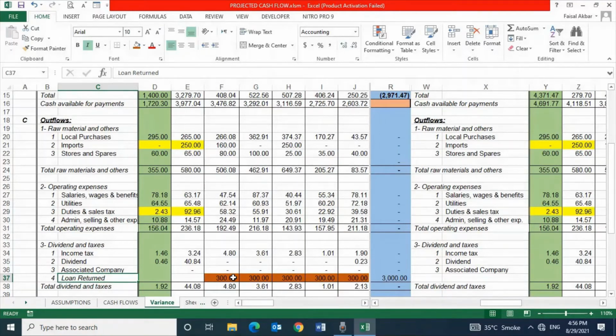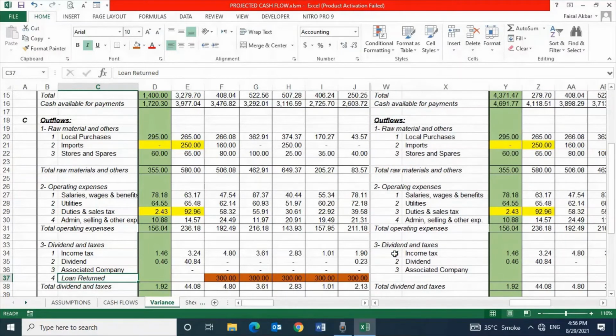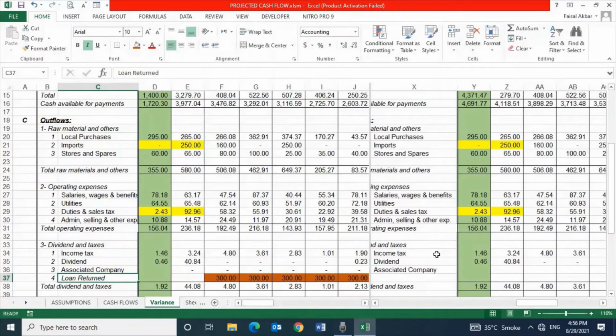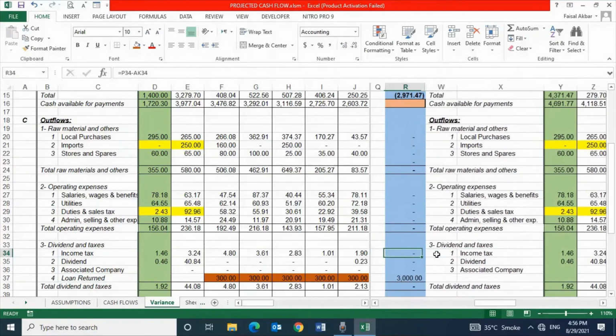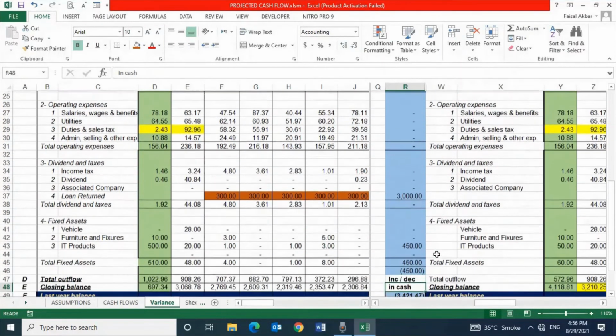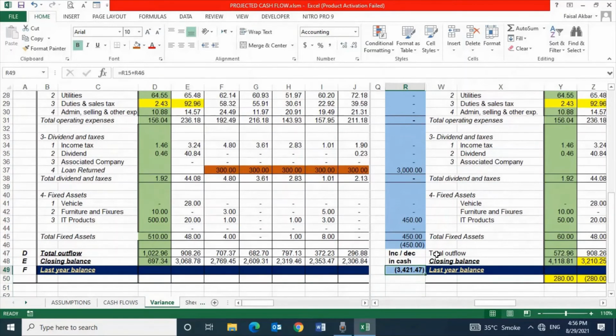Due to purchase of server, rupees 450 Ks were also used, and the deficit became rupees 321.47 Ks.